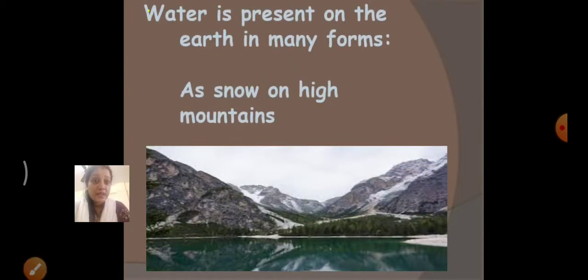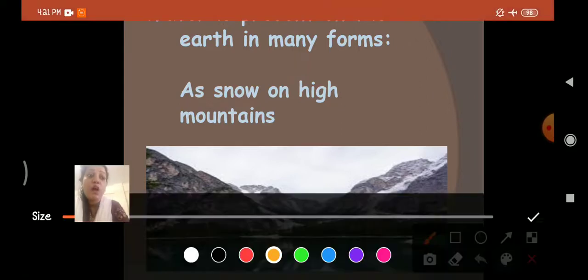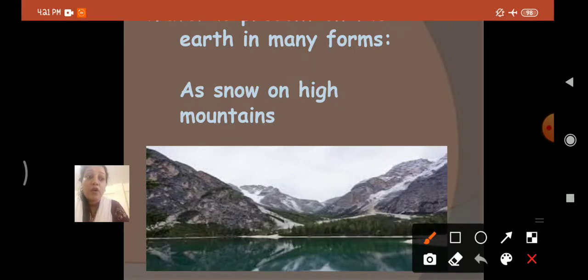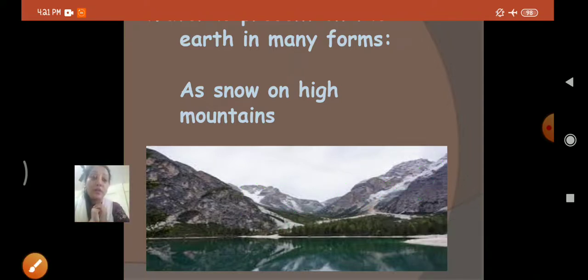Water is present on the earth in many forms. Yes, on our earth water is present in many forms. For example, as snow on high mountains. Where there is snow, like on these mountains, can you see the white? Yes, that is snow. Snow is also a form of water, right?